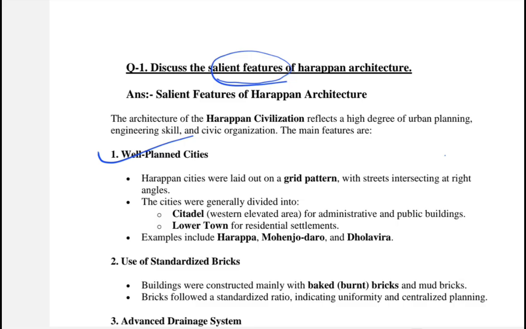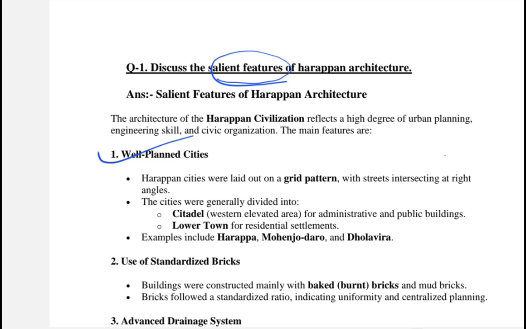Harappan cities were laid out on a grid pattern, with streets intersecting at right angles. The cities were generally divided into a citadel and a lower town. The citadel is basically the administrative or public buildings area, also known as the elevated area, and there will be a lower town, which is known for its residential settlements. So we can see the well-planned settlements.